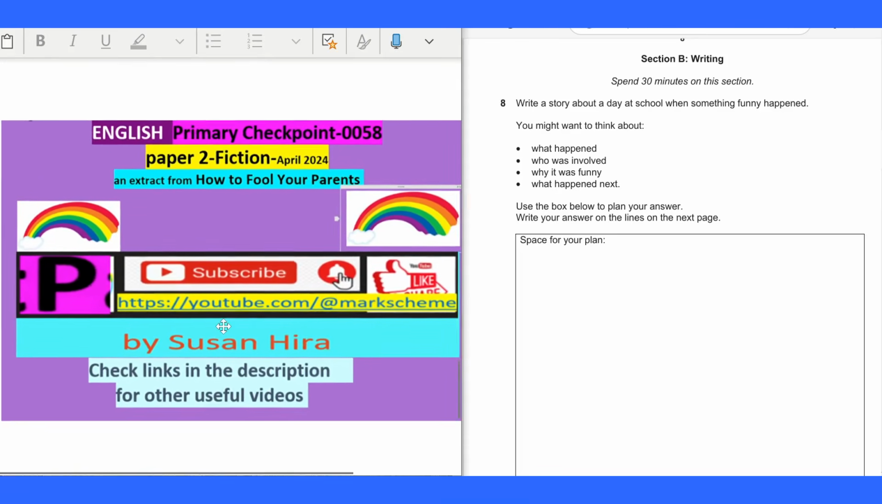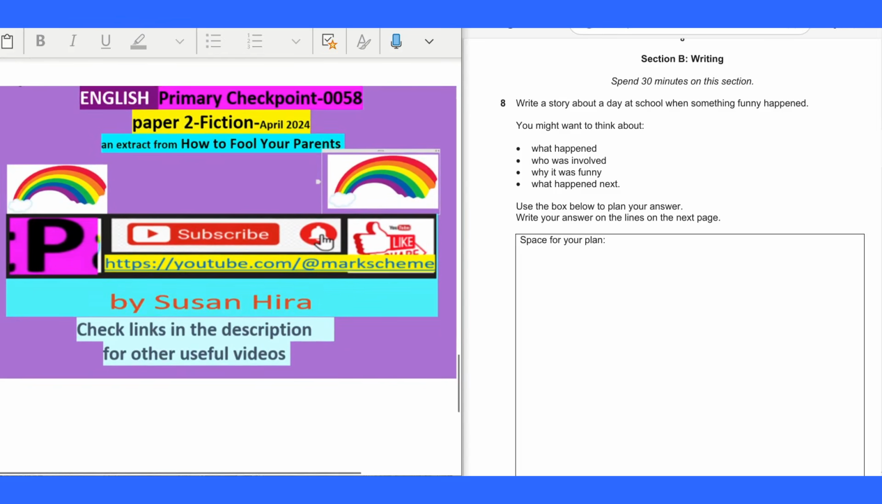So today's discussion is conducted by me, Susan Hira. I'm a personal tutor, and we have discussed English primary checkpoint. This is the code, paper 2, April 2024. This is the insert.